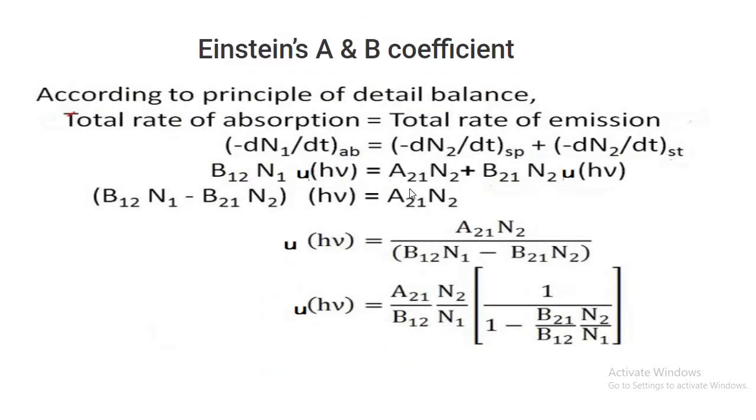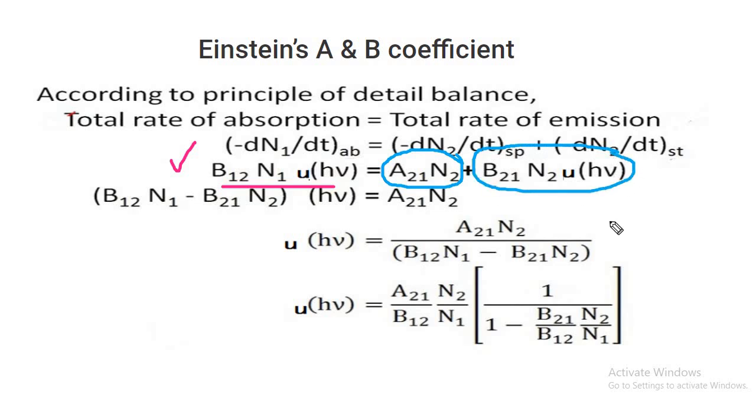Now you have the equation for absorption. The rate of absorption is equal to the rate of emission. So this is spontaneous emission and this is stimulated emission. Now you can see the number of parameters are equal on the left side and right side. So let me arrange all of them. After arranging, one can get the energy density relation.